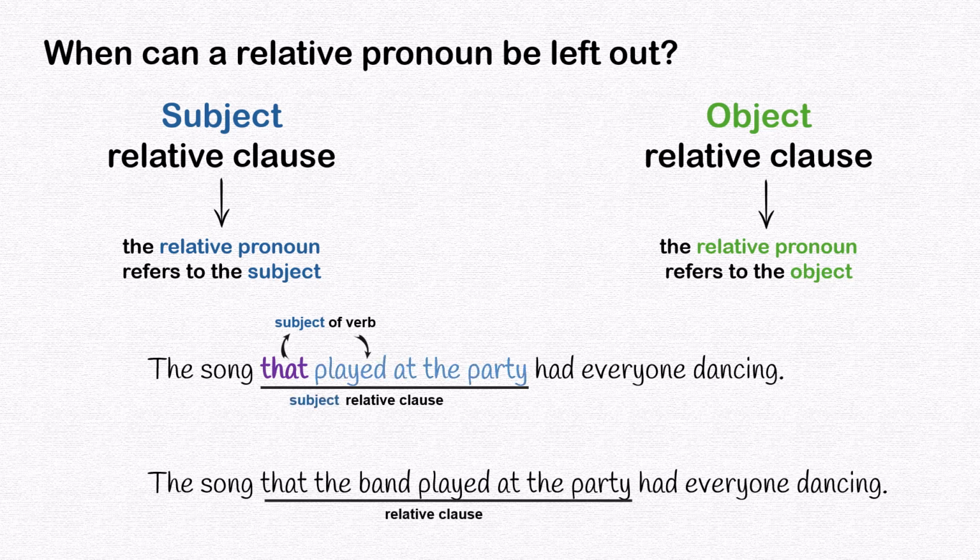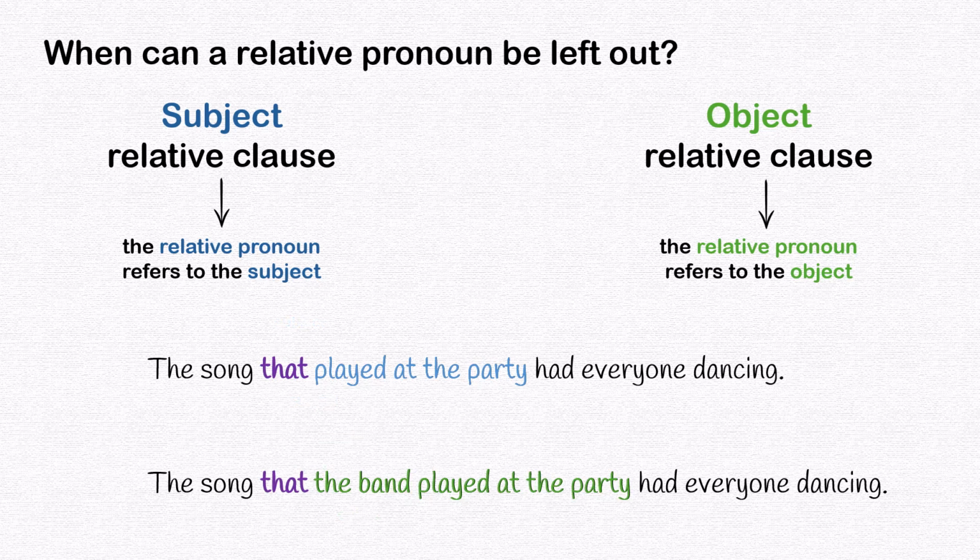Here is the relative clause in the second sentence. And here is the relative pronoun. This time, that isn't the subject. The band is the subject. That acts as the object of the verb played because it is receiving the action of being played by the band. That refers to the thing that was played at the party. For this reason, this is an object relative clause.